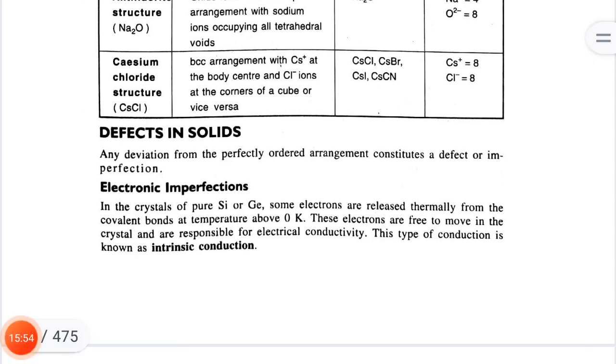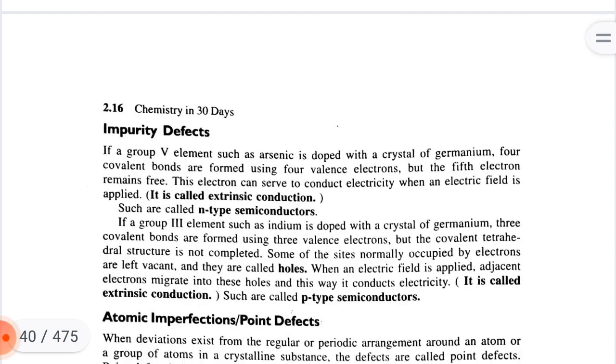Any deviation from the perfectly ordered arrangement constitutes a defect or imperfection. Electronic imperfection: in the crystal of pure silicon or germanium, some electrons are released thermally from the covalent bonds at temperature above 0 Kelvin. These electrons are free to move in crystals and are responsible for electrical conductivity. This type of conduction is known as intrinsic conduction.